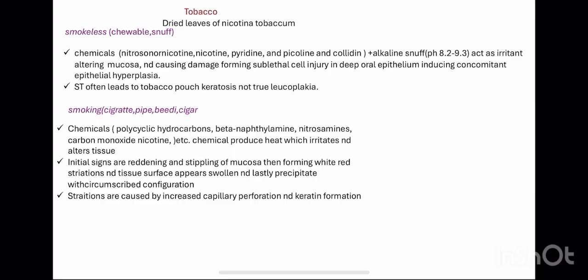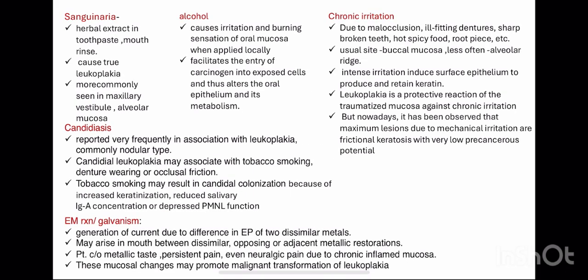So basically, how does this factor cause leukoplakia? Tobacco. This is the major factor that causes leukoplakia. So people consume it into either two forms, smokeless or smoking. So both of these contains chemicals which in one or the other way irritate the mucosa. So this has different chemicals, this has different chemicals, but overall both are causing the leukoplakia. Okay, so what is the next is alcohol.